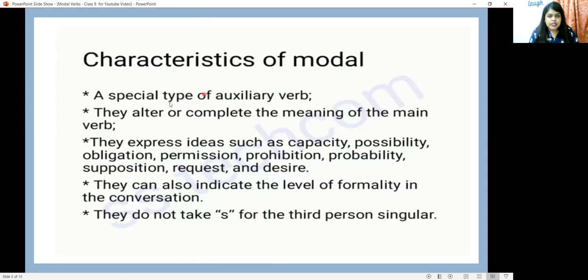Characteristics of modals. A special type of auxiliary verb. They can alter or complete the meaning of the main verb. They express ideas such as capacity, possibility, obligation, permission, prohibition, probability, supposition, request, and desire. They can also indicate the level of formality in the conversation. They do not take s for the third person singular.